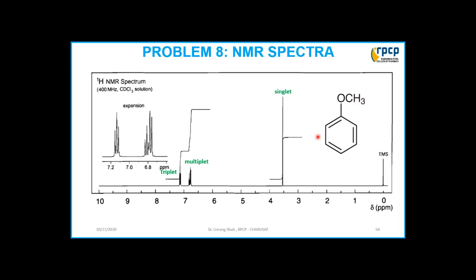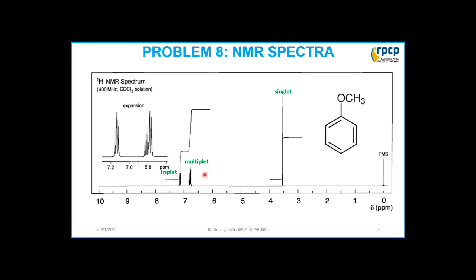So we may conclude with this structure, but let us see the splitting pattern. This methoxy group appears as a singlet between 3 to 4. We can confirm the same thing from IR spectra also, that an alkyl aryl ether group is present. The same thing we can also conclude from the NMR spectra. So here we are getting the singlet of the methoxy group, here we are getting the multiplet and here we are getting the triplet.